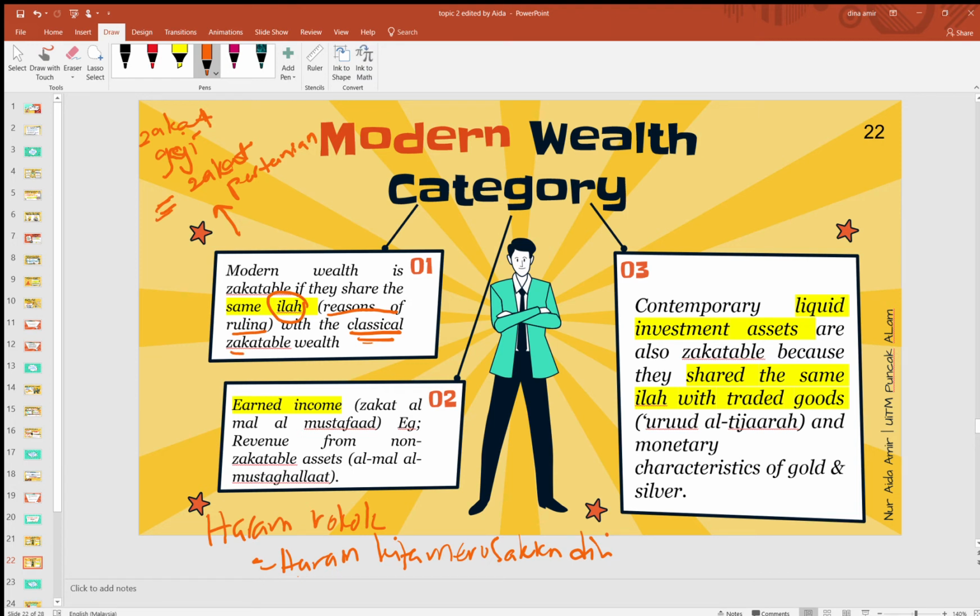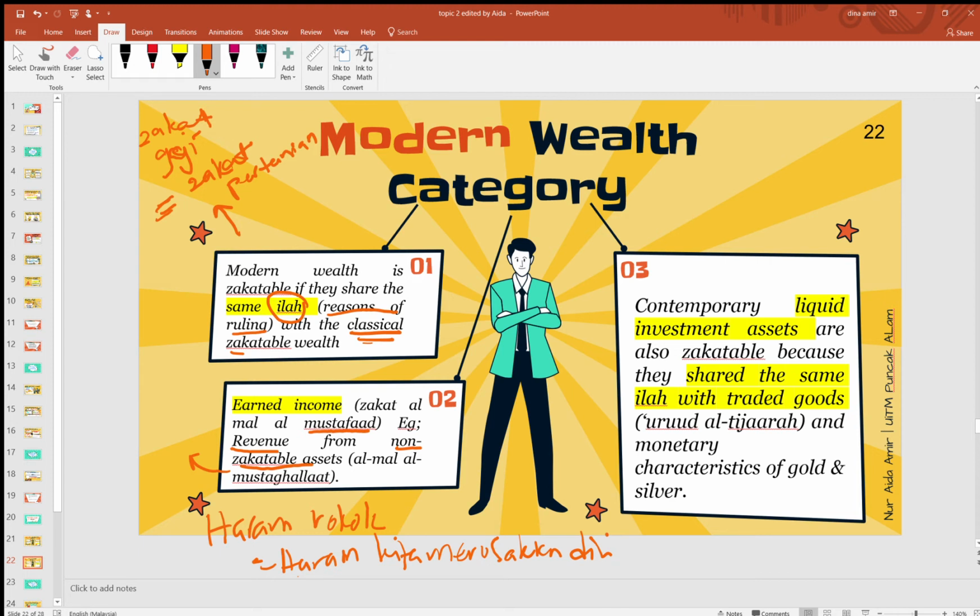Macam tu. Okay, second category of modern wealth ialah earned income atau kita panggil sebagai zakat al-musta'afat. This one you can Google if you want to know more. Example macam revenue from non-zakatable asset lah. Okay, al-mal al-mustaghalat ni carilah, you cari Google. I nak tahu juga apa jawapan you on this al-mustaghalat ni nanti. InsyaAllah akan keluar test kot. So you all kena discover, okay?